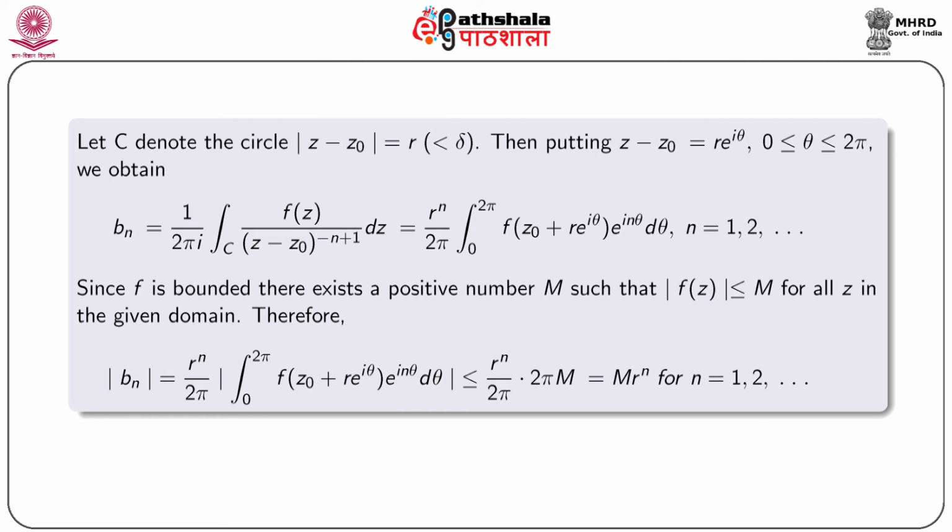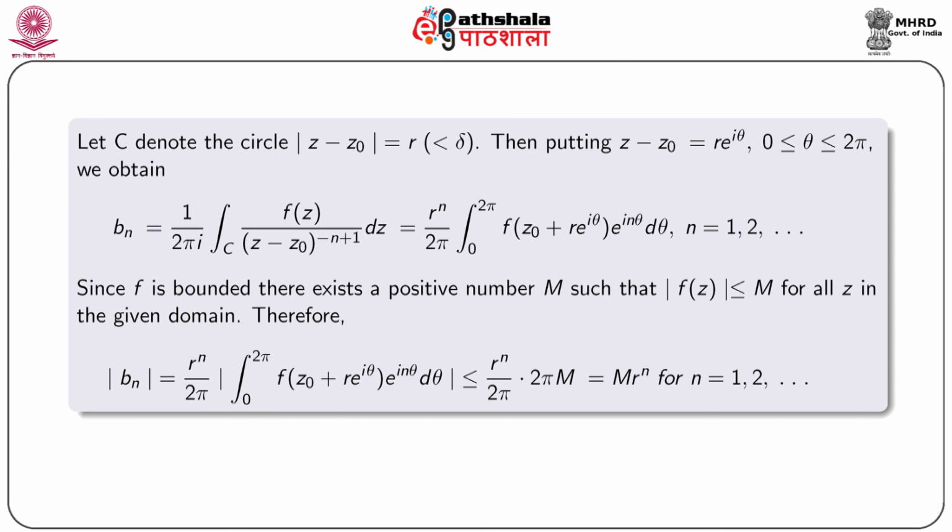Let C denote the circle having center at z0 and radius r, which is less than delta. Then putting z minus z0 equal to r e to the power i theta, where 0 ≤ theta ≤ 2π, we obtain B_n equal to 1 by 2πi integral over C f(z) by (z minus z0) to the power minus n plus 1 dz, that is equal to r to the power n by 2π integral 0 to 2π f(z0 plus r e to the power i theta) into e to the power i n theta d theta, where n is 1, 2, etc.